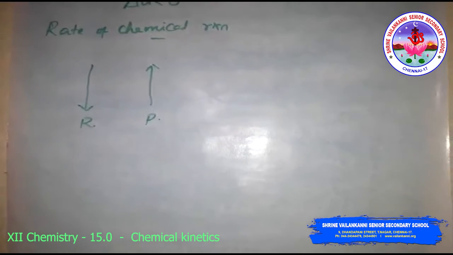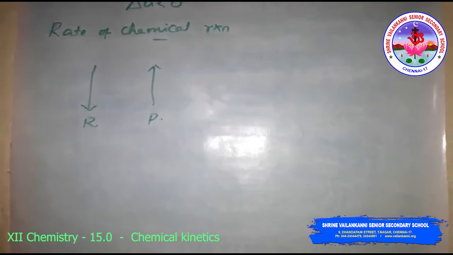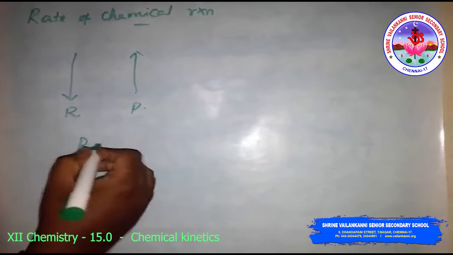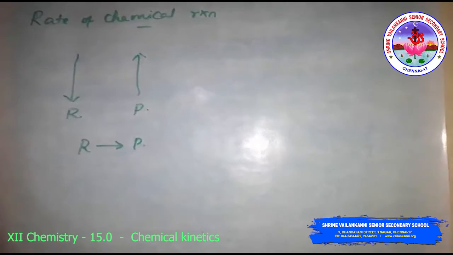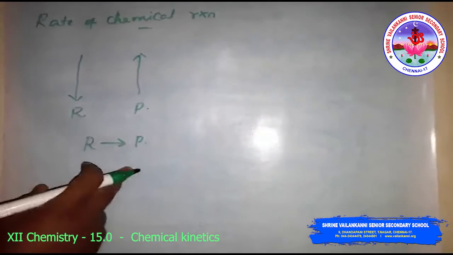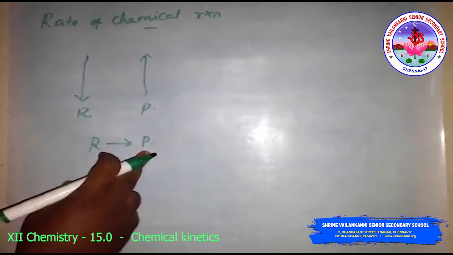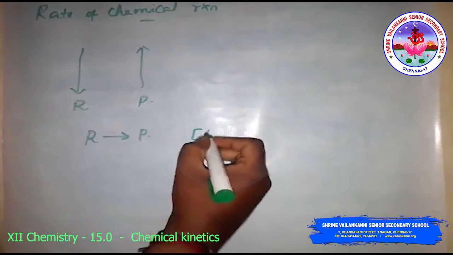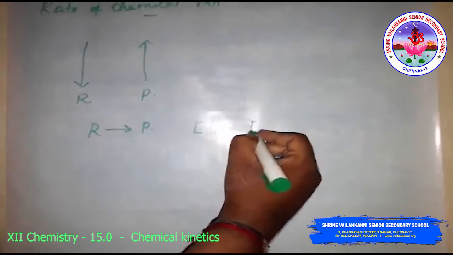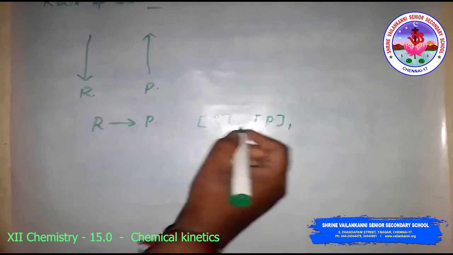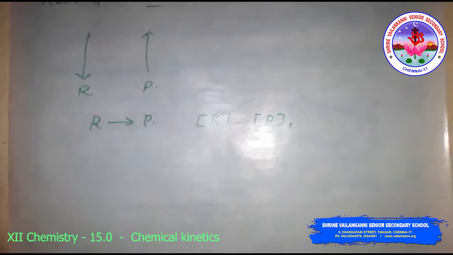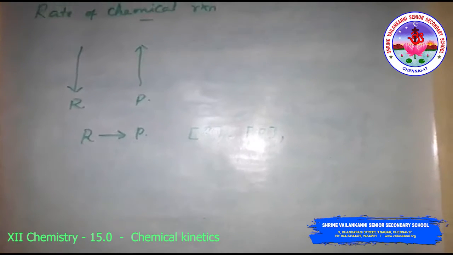For a hypothetical reaction, assuming that the volume of the system remains constant, reactant R gives product P. So 1 mole of the reactant R produces 1 mole of product P. Here, at time T1, the concentration of R is [R1] and the concentration of P is [P1]. The square bracket indicates the concentrations of reactant and product.